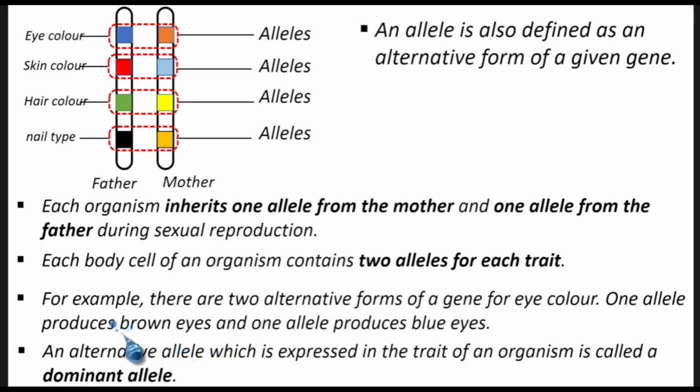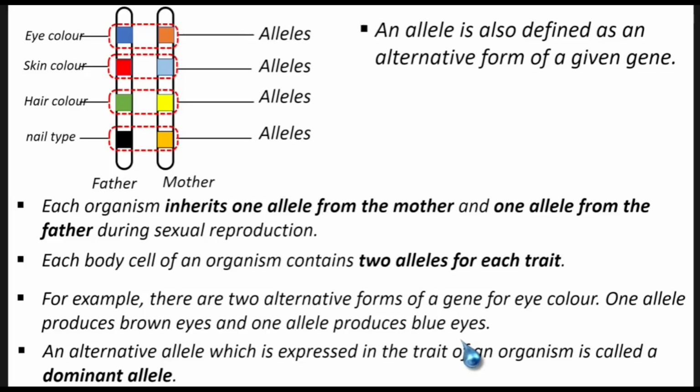Let's say the mother has brown eyes and the father has blue eyes. During fertilization, the mother will bring brown eyes, the father will bring blue eyes. But the child will not have a mixture of blue and brown. Either the child will have blue eyes or brown eyes.